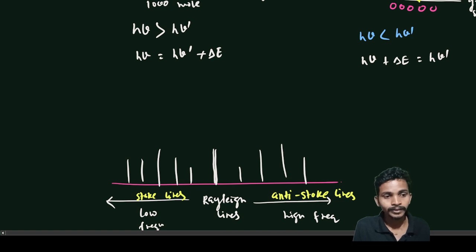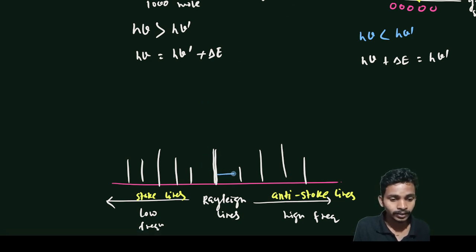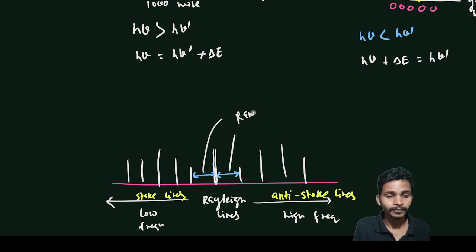And one more thing, this is the Rayleigh line. The energy difference between the Rayleigh line and the Stokes lines or anti-Stokes lines is called the Raman shift.